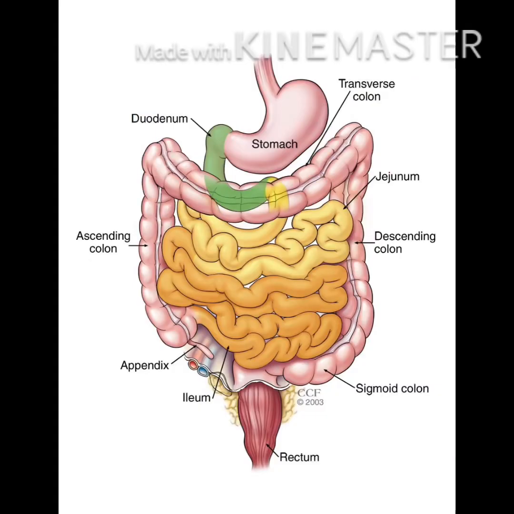The next organ after the stomach is the small intestine, which is a highly coiled, more than 6 meter long part of the alimentary canal. After 4 to 5 hours in the stomach, the food is pushed into the upper region of the small intestine known as the duodenum. This is the region where the secretions of the liver and pancreas are poured, and most of the digestion takes place in it. Now the food passes into the jejunum and the ileum of the small intestine.